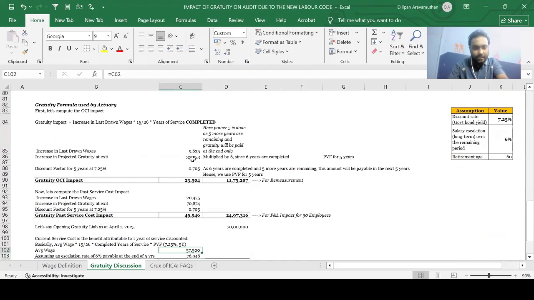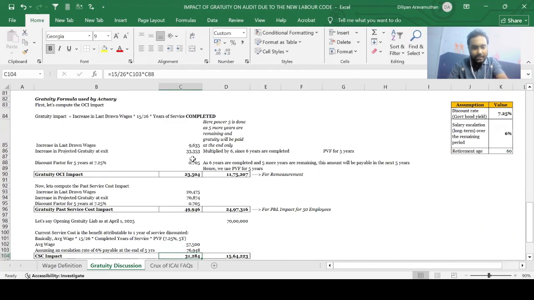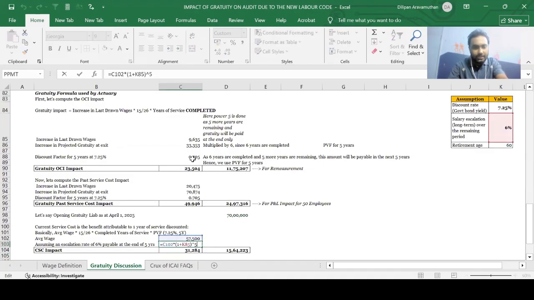So we are saying that 57,500 is the average wage, and assuming an escalation of 6% at the end of 5 years, the average wage is going to come to somewhere around 76,948, because this is going to be the last drawn average wage at the end of 5 years. So when I come to my current service cost, I'm going to say 15 by 26 into 76,948 into 0.705. I'm not going to multiply it with 5, guys, because current service cost is only for the current year, so it should ideally be multiplied only by 1, and anything multiplied by 1 is going to yield the same number, right? Which is why we are not doing anything here.